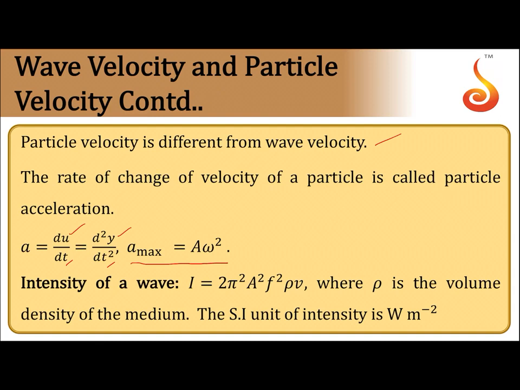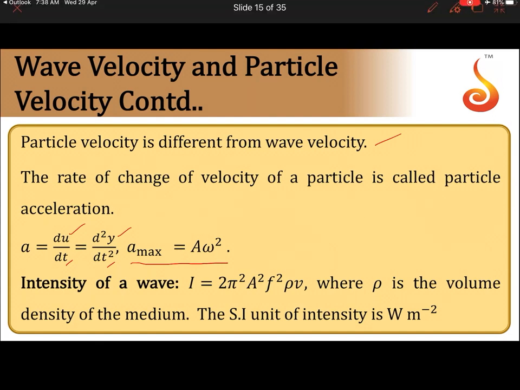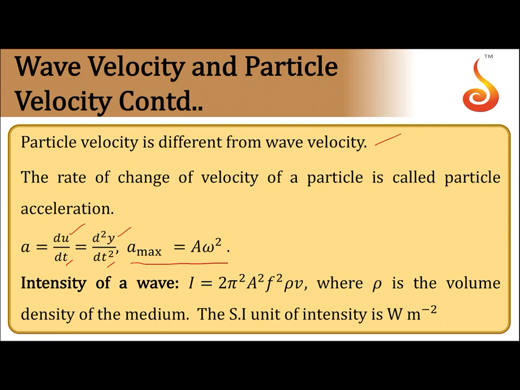Then coming to intensity of a wave. Whenever a wave propagates, it transports energy and momentum. The quantity which represents the energy transported by the wave is the intensity of the wave. Intensity of a wave is defined as the amount of energy transported per unit time through unit area of cross section.